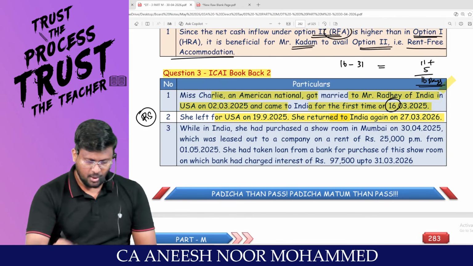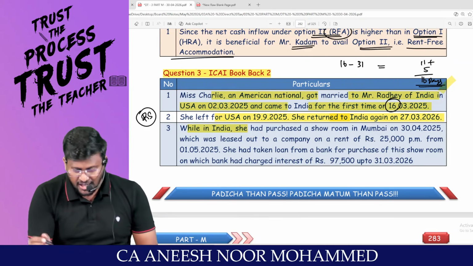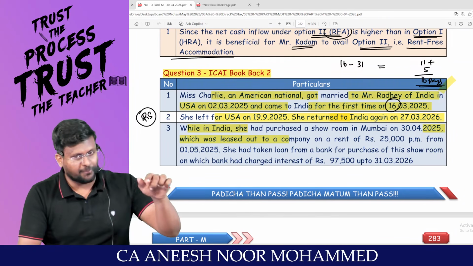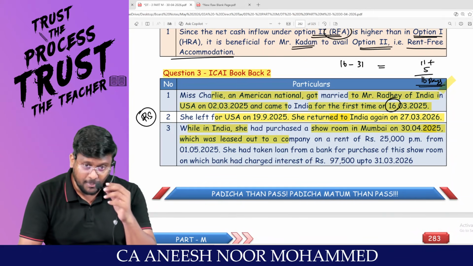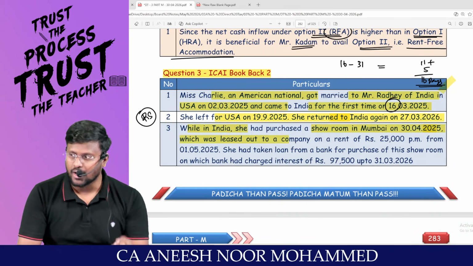Super. While in India, she had purchased a showroom in Mumbai. Is Mumbai situated in India? That means from that showroom, any income that arises has accrued or arisen in India.